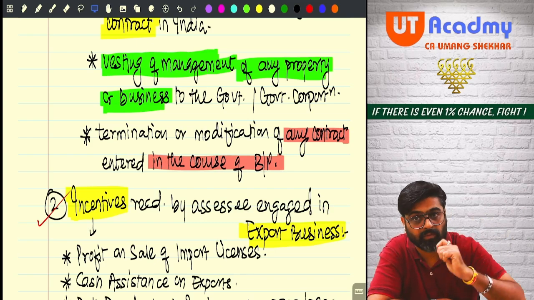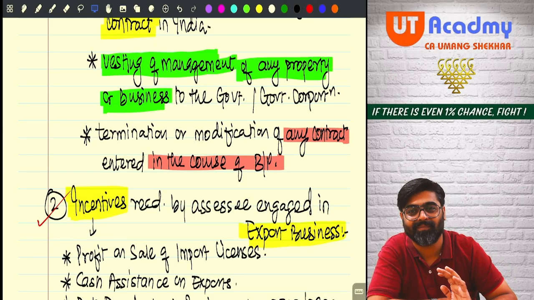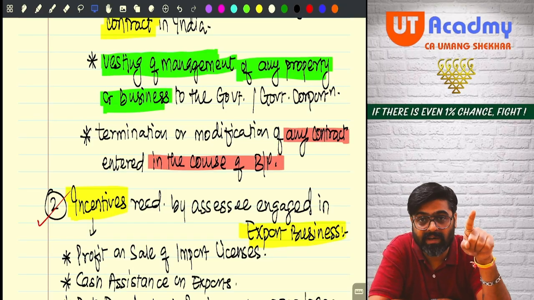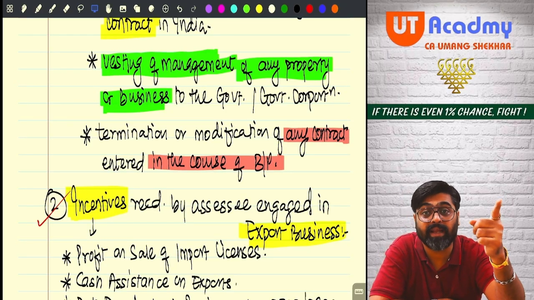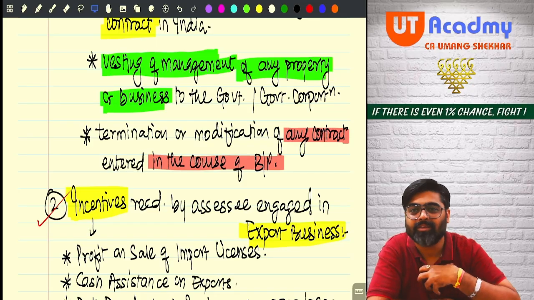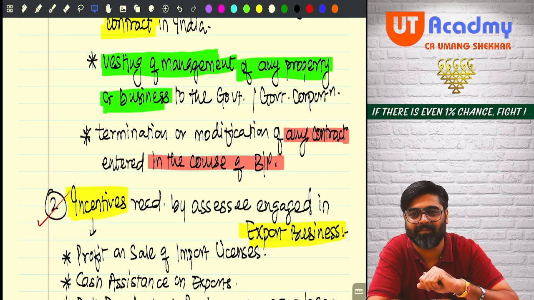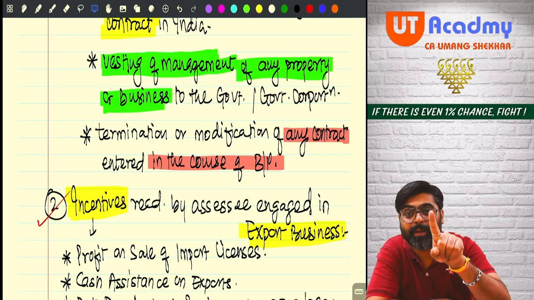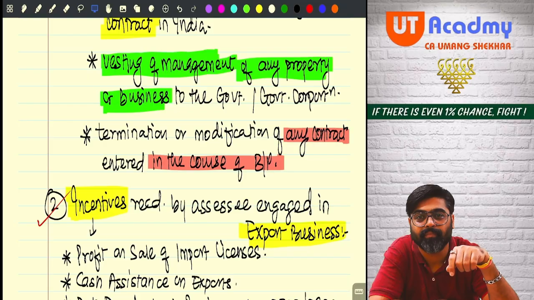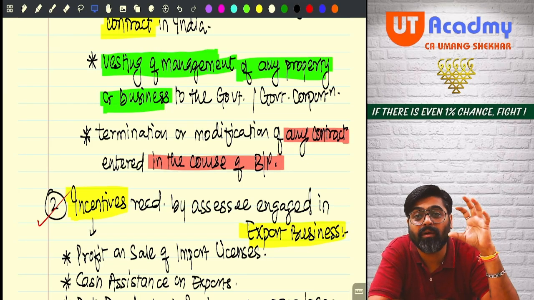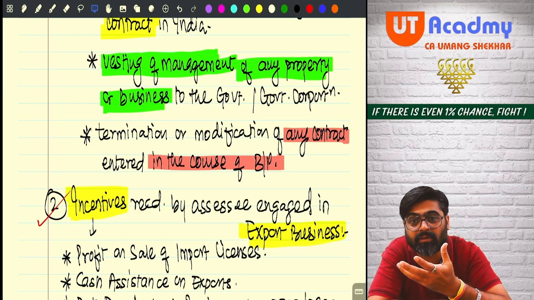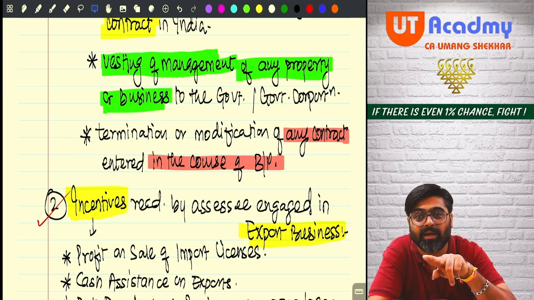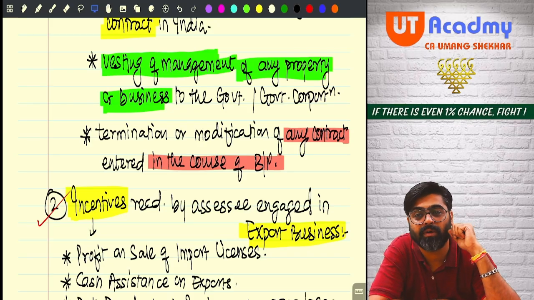But after 20 years, whenever we hand over the highway to the government or to the NHAI, this highway is not ours anymore. It will become government property now. It is known as PPP, Public-Private Partnership, where public means government, private means private firms, big companies. They will partner together for such types of works.